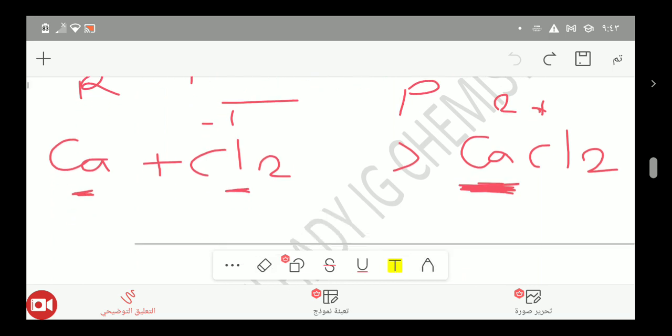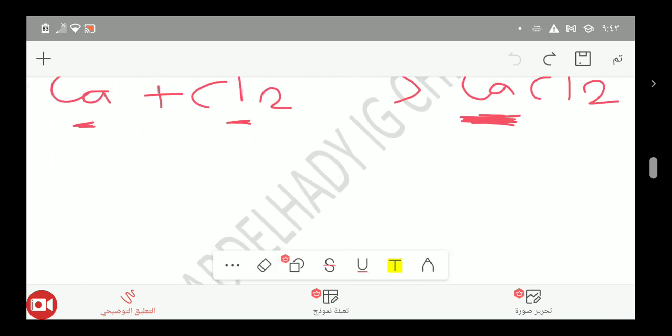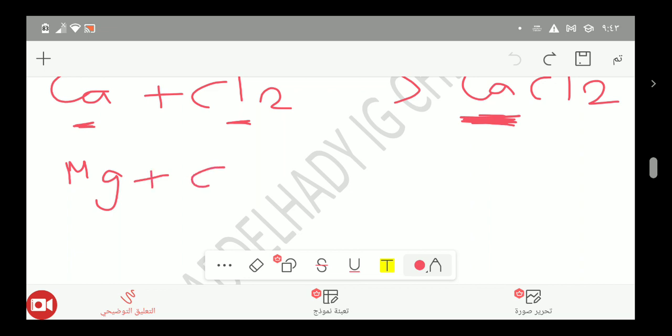For example, the reaction of magnesium plus oxygen. What about its balancing? The product of this reaction is magnesium oxide. Why magnesium oxide?